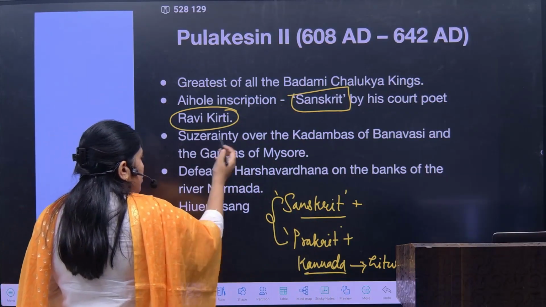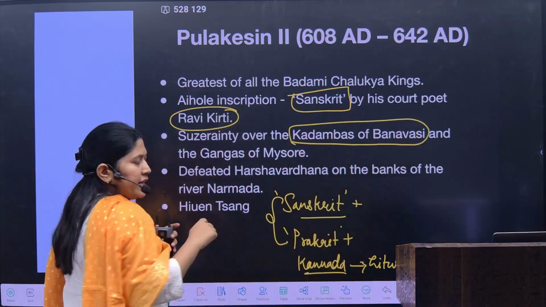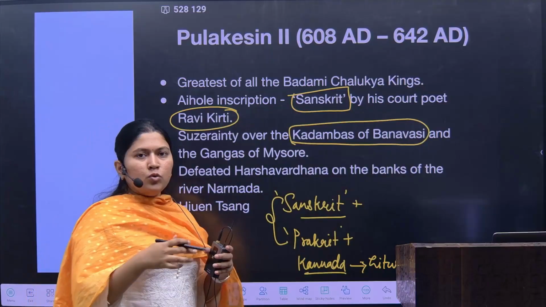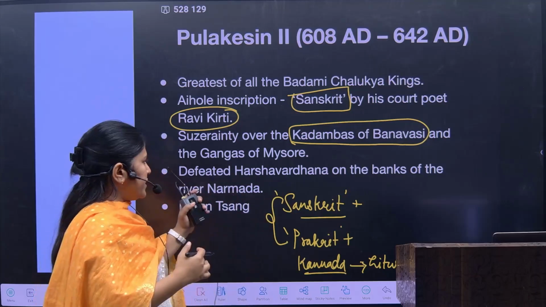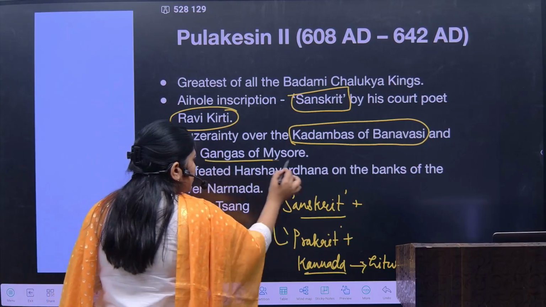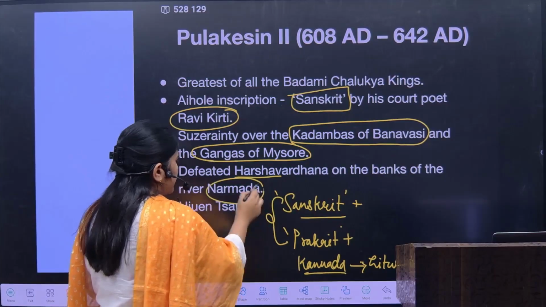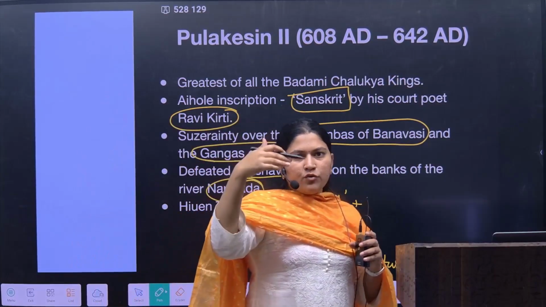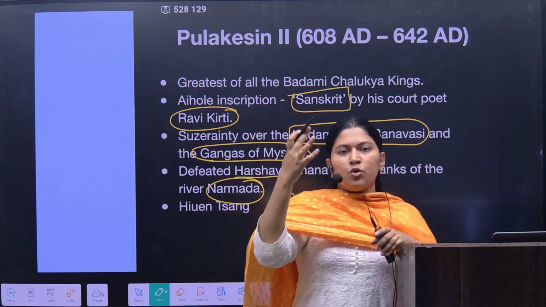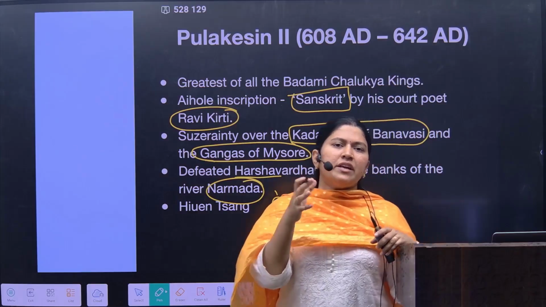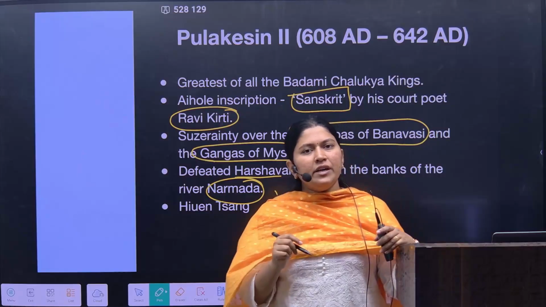After that, they had a hold on the Kadambas of Banavasi. Yesterday in the last session I told you who the Banavasis were. They were at the southwestern frontiers. And the Gangas of Mysore. After that they defeated Harshavardhana on the banks of the Narmada. While they were acquiring Madhya Pradesh, going above present day Indore, they defeated Harshavardhana also. In the south they defeated the Pallavas, and in the north they defeated Harshavardhana.